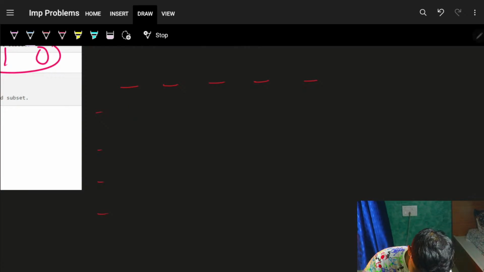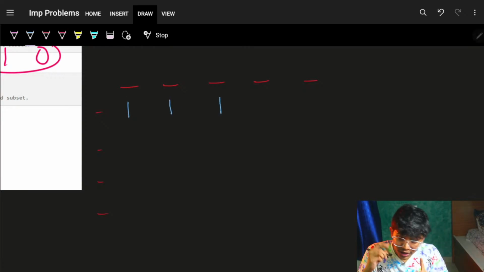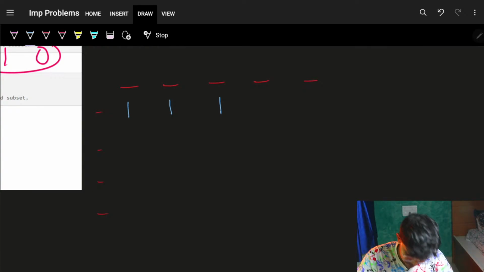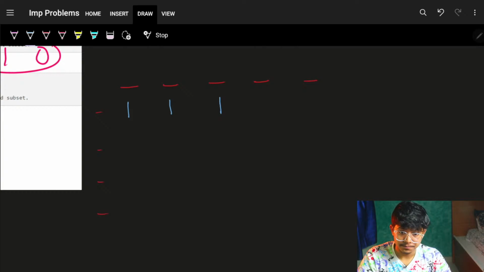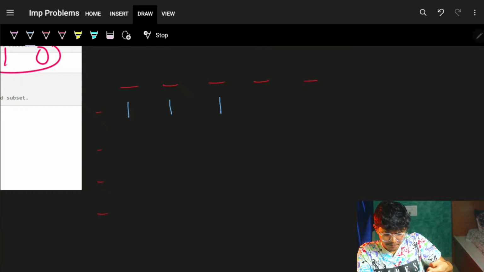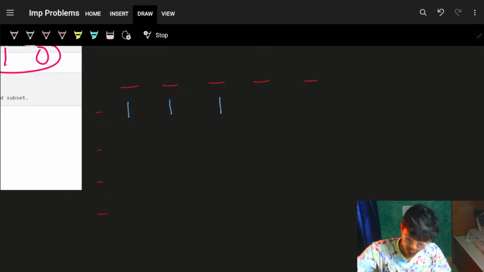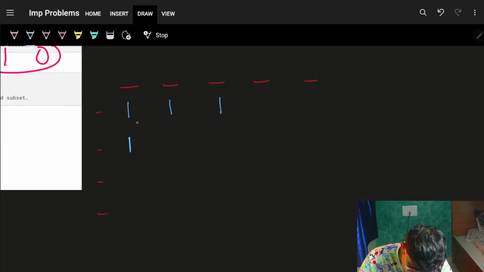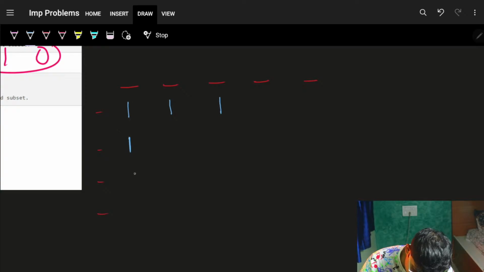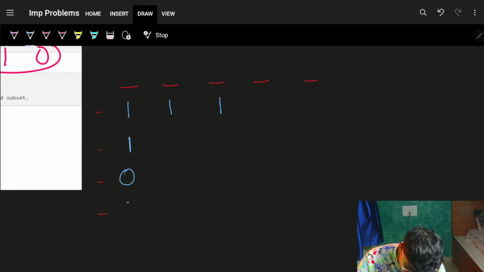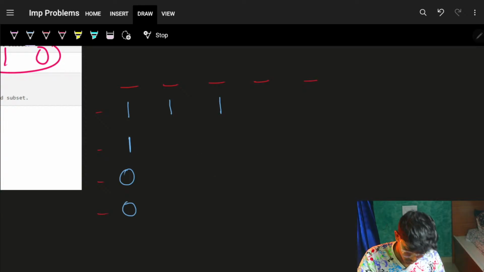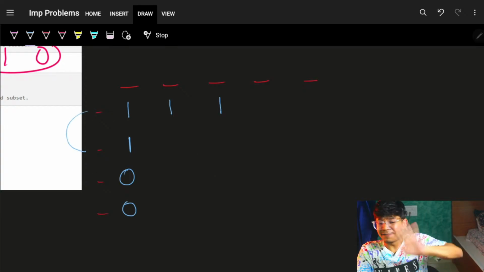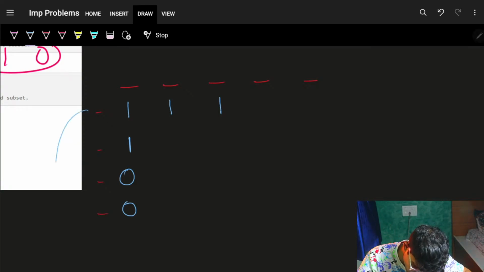How? Let's see. Firstly, if I want all the 4 rows to be required, then every row should be dependent on every other row. Cool. If I have a 1, I want, okay, for sure some other rows should also be required, which means all 4 rows should be required. So for sure, here if it is 1, 1, then for sure I should have a 0, 0 also. Because if I choose a row like this, then it will never count. I have to choose all the rows.